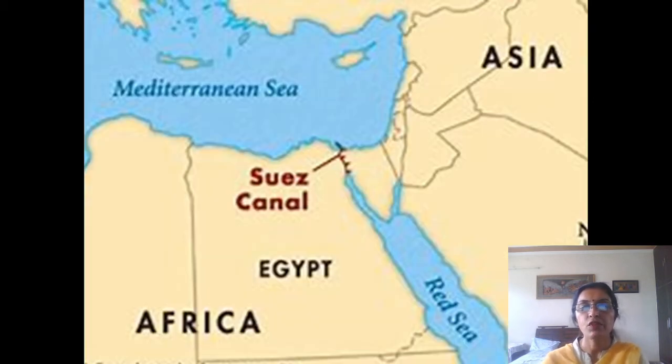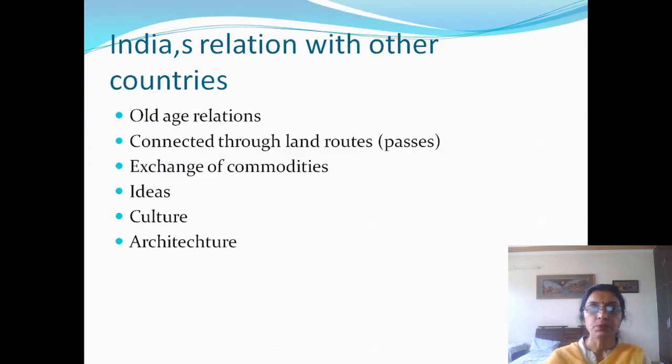This is the map of the Suez Canal. Have a look. Mediterranean Sea and Red Sea are connected through the Suez Canal. This is a man-made canal. It was constructed in 1869 and it has reduced the distance from India to Europe by 7,000 kilometers. So it helps in reducing time and promoting trade. It plays an important role in trade relations.